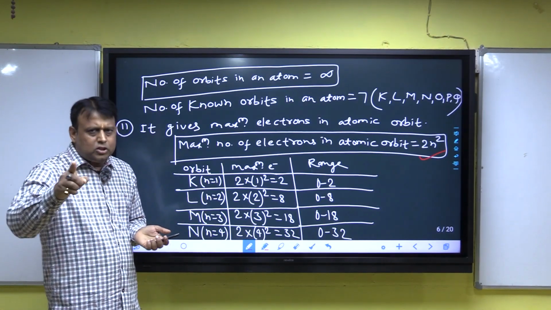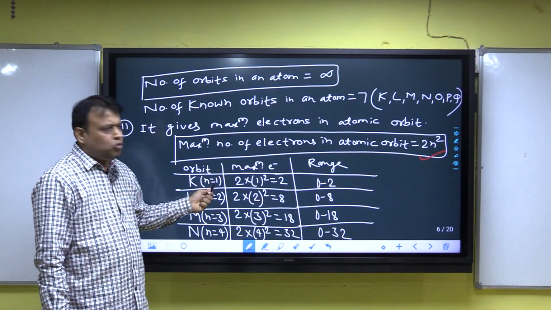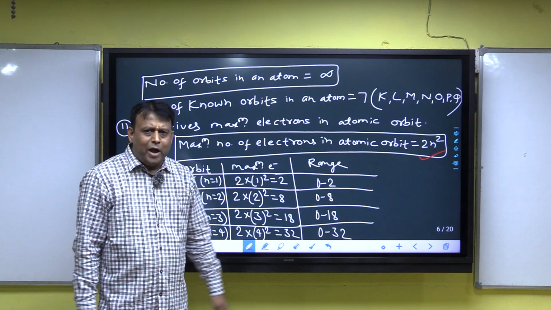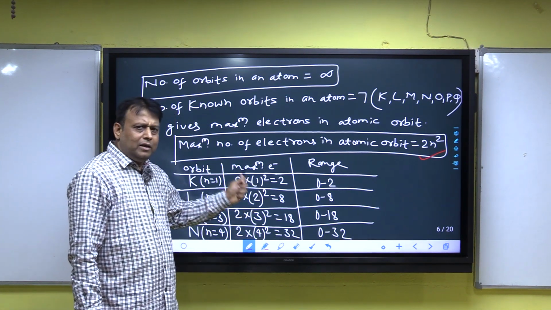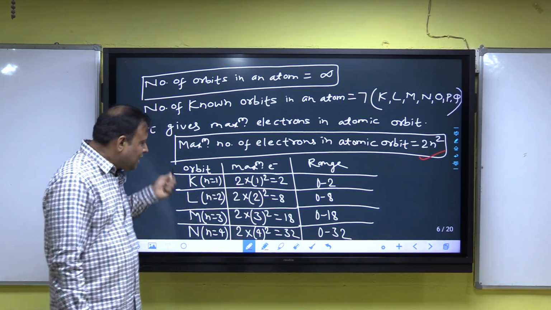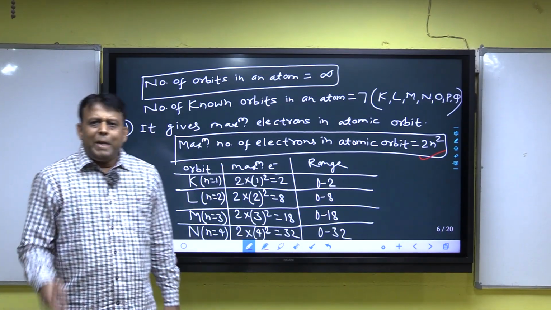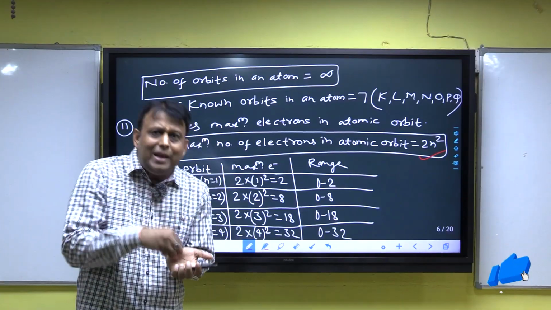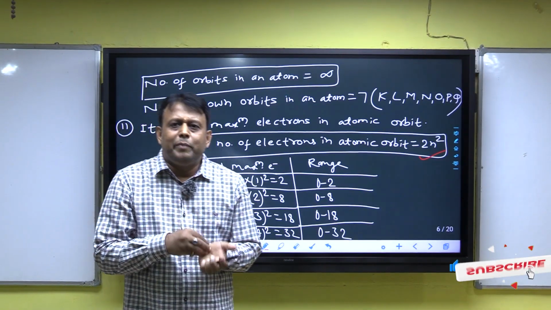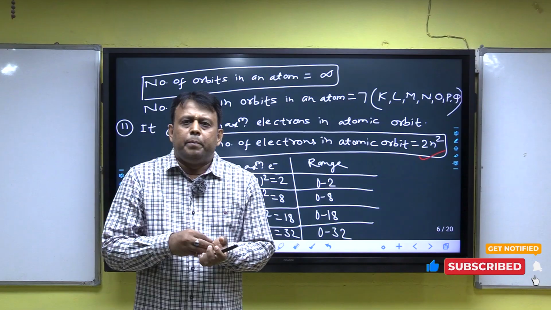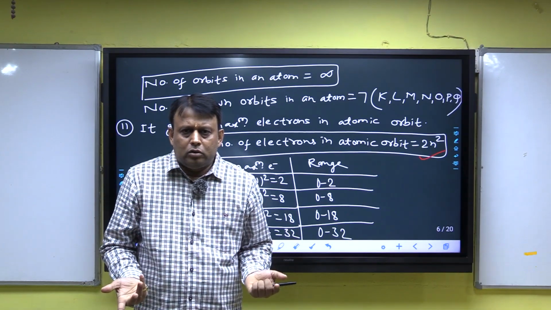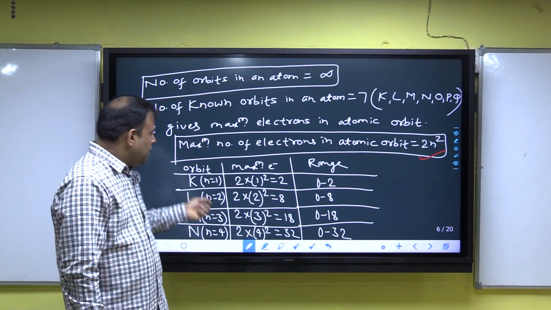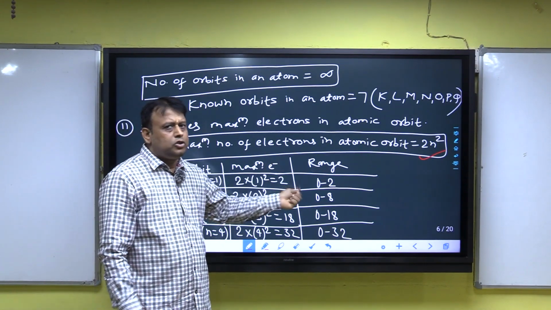Now one table, listen. The K orbit: we know that orbits start from K, and K is the first orbit, so for K, n is equal to 1. Maximum electrons 2n squared is 2 into 1 square, and 1 square is 1, into 2 is 2. That means in the K orbit, the maximum is 2 electrons. K may contain 1 electron, or K may be vacant, and hence the range in the K orbit is 0 to 2.